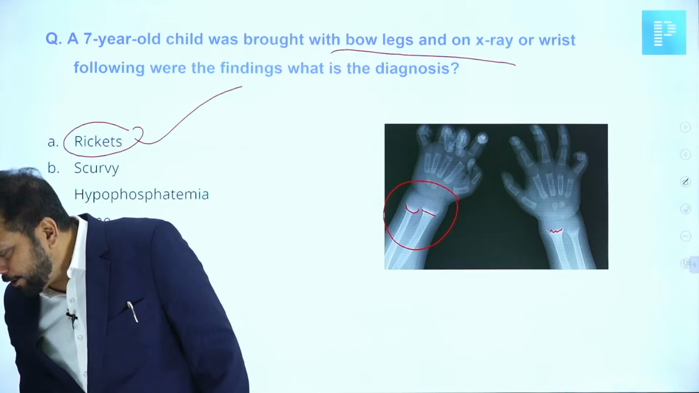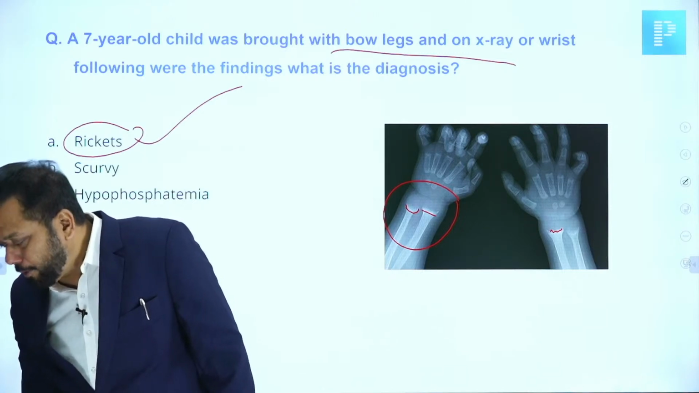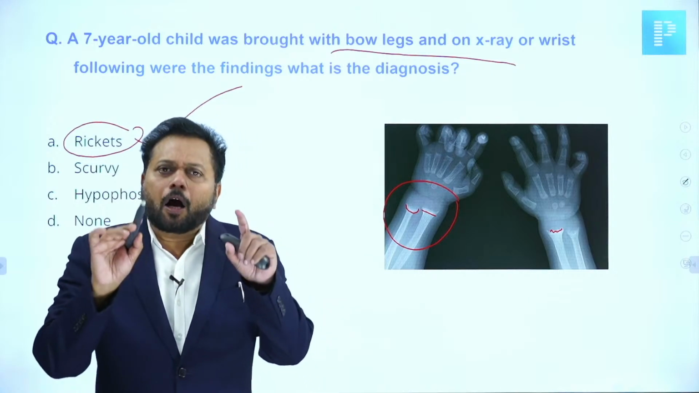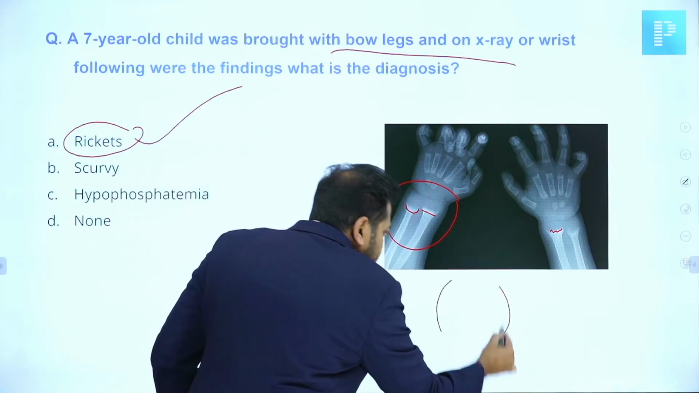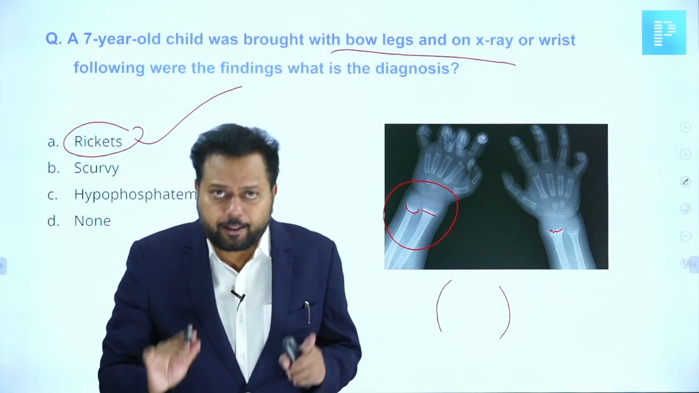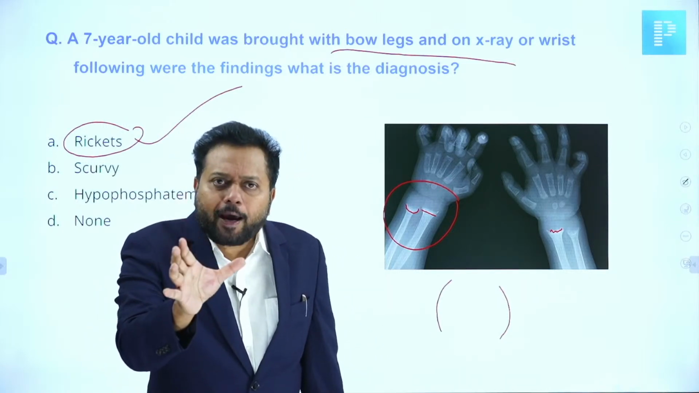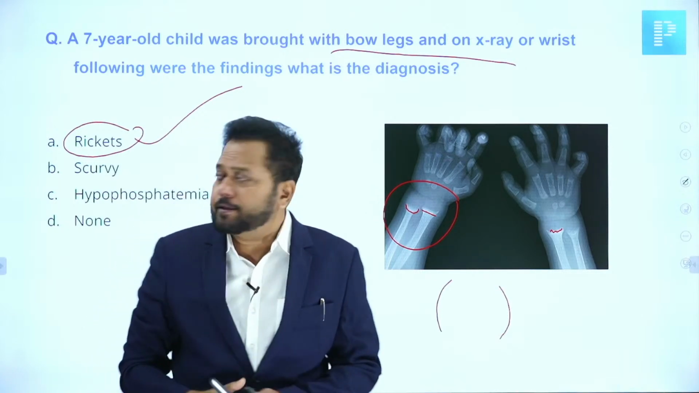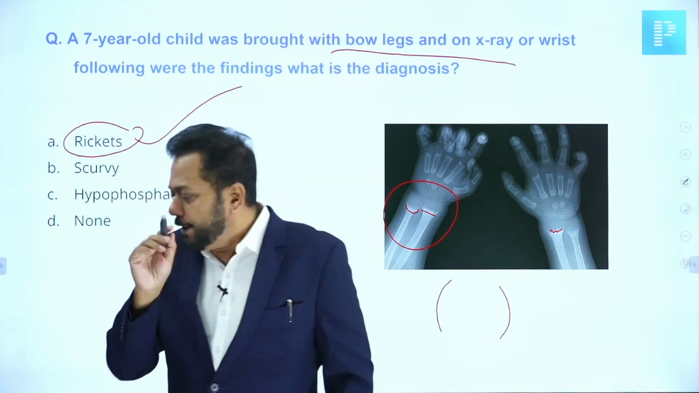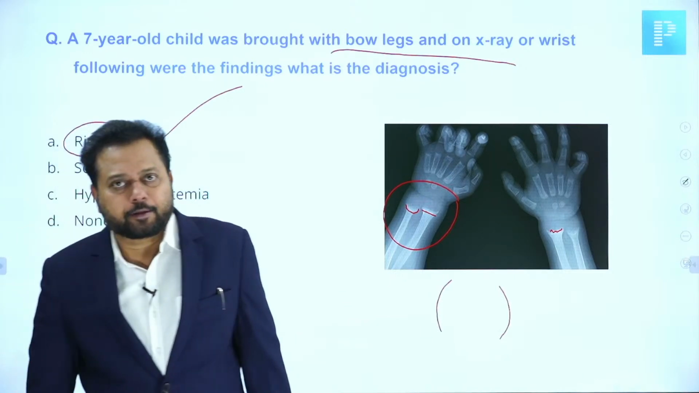Only the bow leg image. Even if they had given an image of a bow leg like this, the commonest cause for genu varum, bow leg, in a 7-year-old child in our country, again the answer is rickets. It should be vitamin D deficiency.